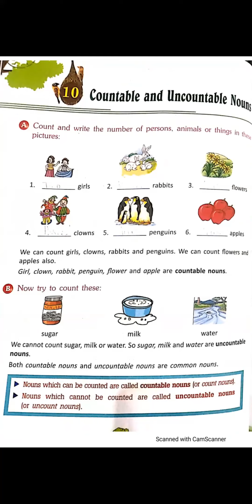The nouns that can be counted, like in this picture, girls, rabbits, flowers, clowns, penguins. We can count all these things, all these persons. That's why they are countable nouns. Now, another pictures are given in part B. Sugar, milk, water. Can you count sugar? Can you count milk?